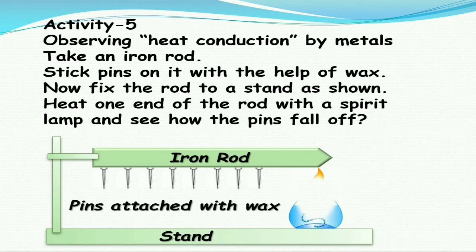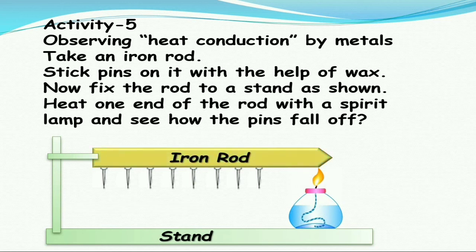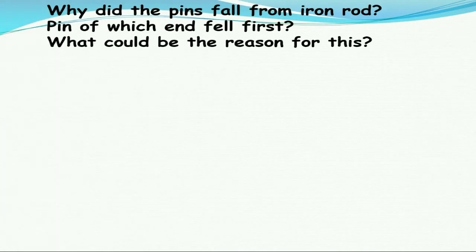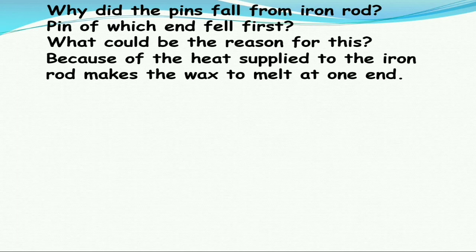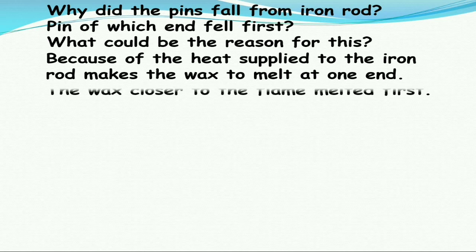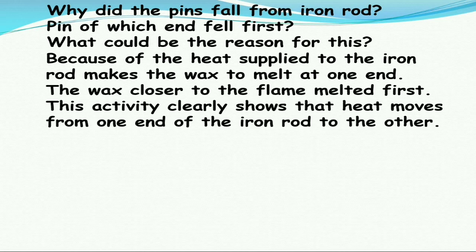Now take a spirit lamp and heat one end so that the iron rod gets heated and, one by one, all the pins will drop, because the heated iron rod supplies heat energy to the wax and melts it so that the pins drop down.